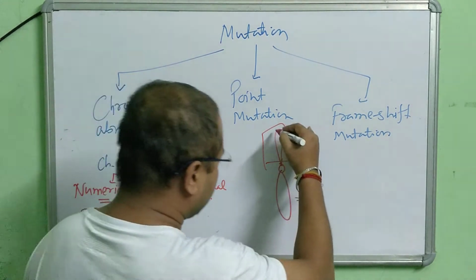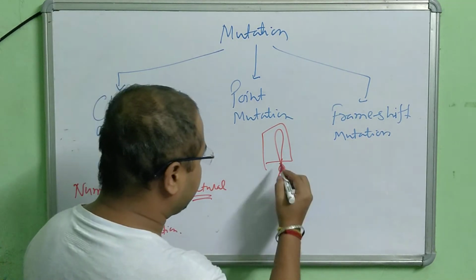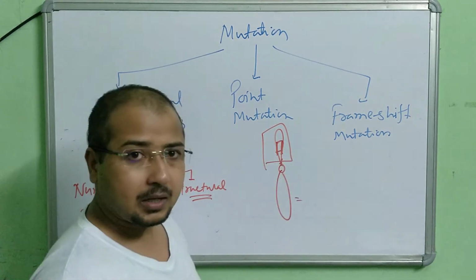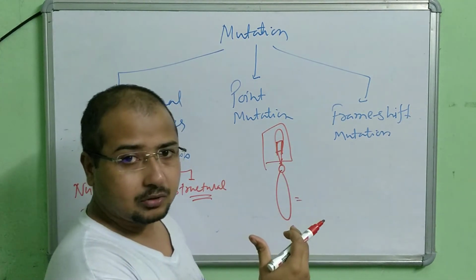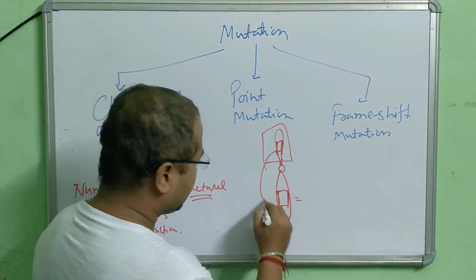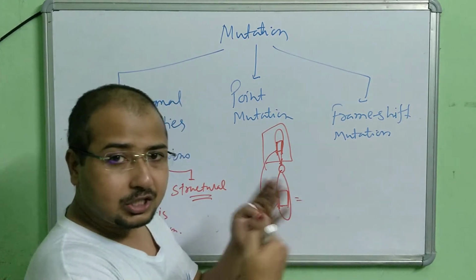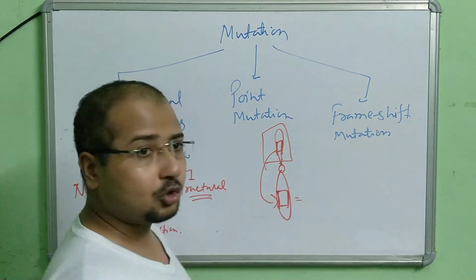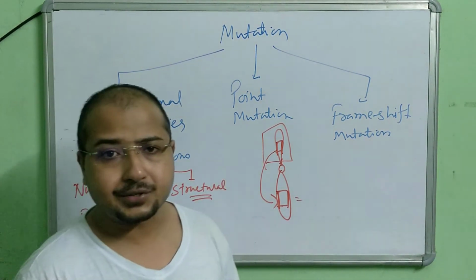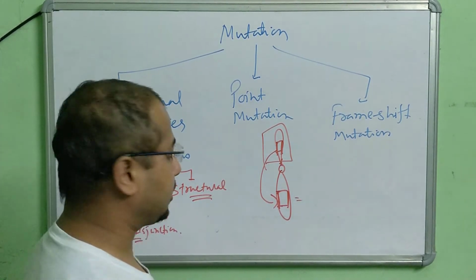Another one: suppose it's a chromosome here. Now duplication takes place. For example, there is a sequence of a gene present at this particular location, and the same sequence of DNA or the gene is found in another place of the chromosome also. Same, repeated. So, duplication. Okay, this is another example of the changes that can take place in a chromosome. Understood? So these are the structural abnormalities in the chromosome.